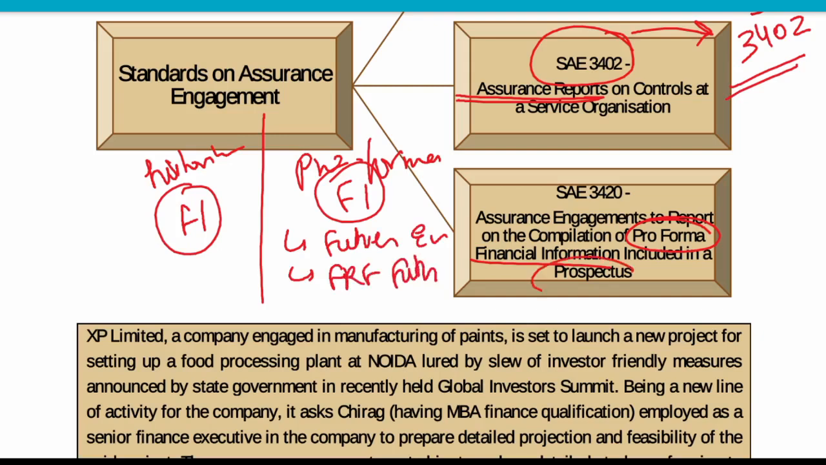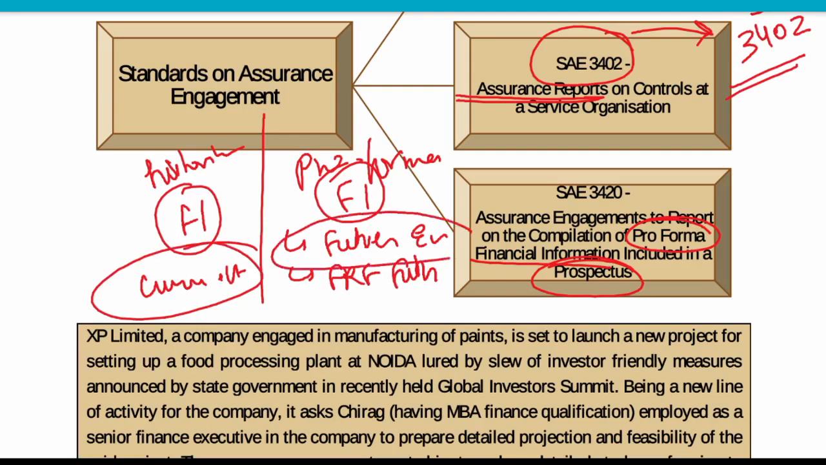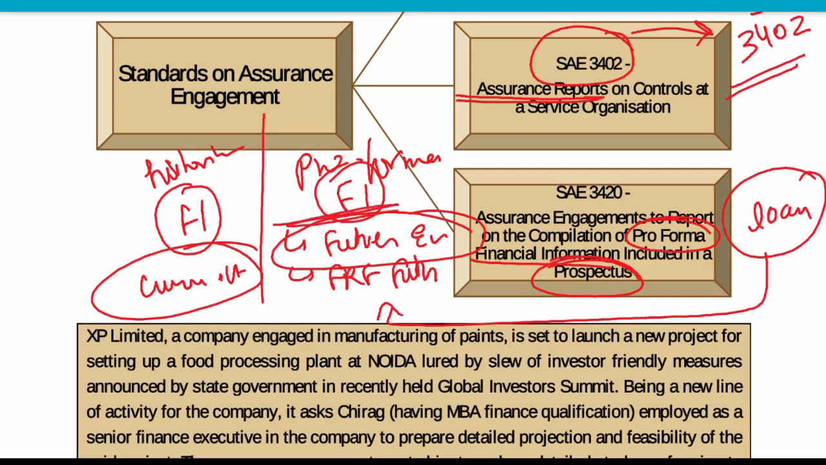So in the prospectus, what we are doing, we are comparing our current data based on historical financial information with some financial information based on future events. So suppose that if we get this loan, then how will it get reflected in our financial statement? So we are providing some pro forma financial information in our prospectus.